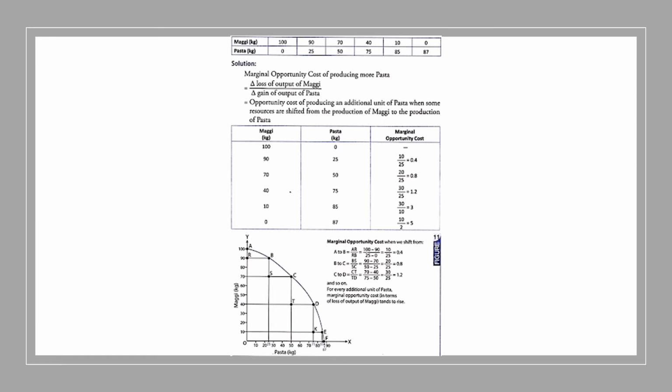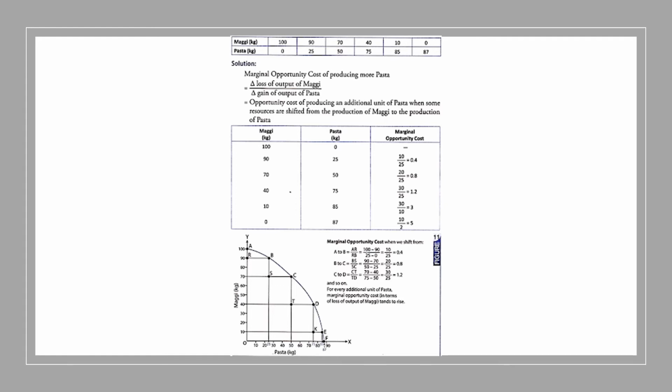And then what will you get? You will get the amount of MOC. And here we can see that the amount of MOC is increasing. As we are sacrificing the production of Maggi to gain more production of pasta, MOC is continuously increasing. And due to this increasing MOC, the shape of the production possibility curve is concave to the origin.